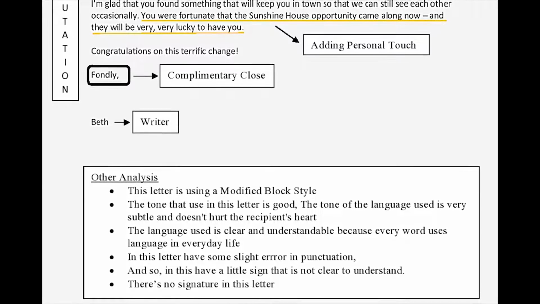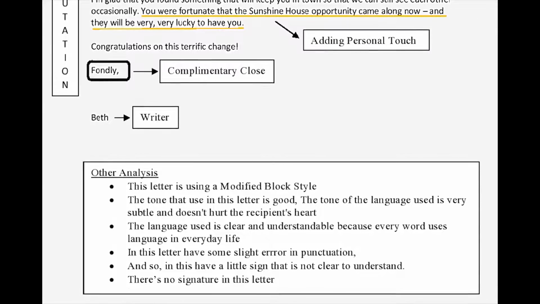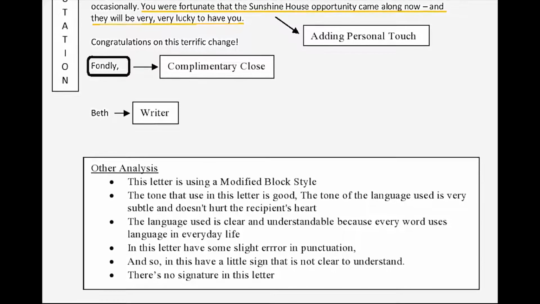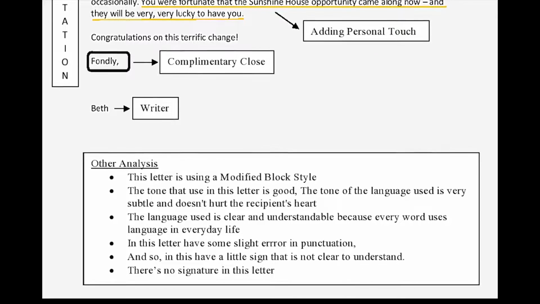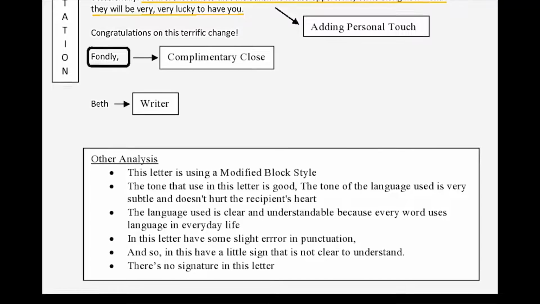errors in punctuation. The punctuation errors are using dashes and repetition of unclear words. And the last is the correction. It's the same as the letter that I made by myself. There is no signature in this letter.